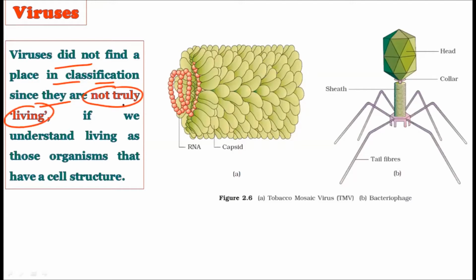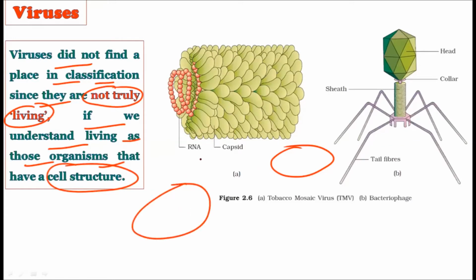Right? Now see, viruses did not find any place in the classification since they are not truly living. We are just discussing why the viruses do not get any place in Whittaker's system of classification, because they are not truly living. To be truly living, we have just said that there should be a cell. If we understand living as those organisms that have a cell structure, only these are living organisms, and those who lack the cell structure are not living organisms. Viruses do not have any type of cell structure. That is why we are calling them not truly living, and that is why Whittaker does not take them into this five kingdom system of classification.